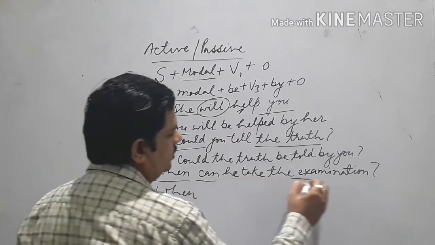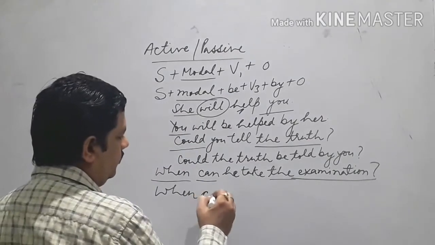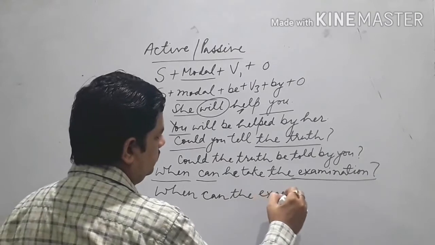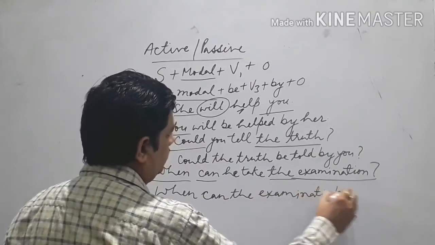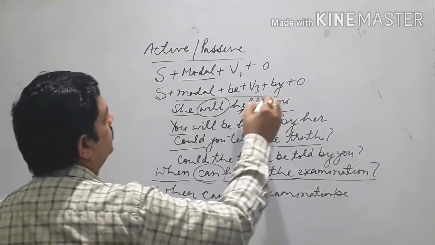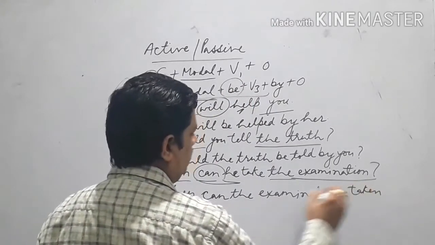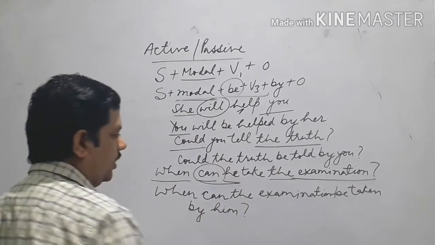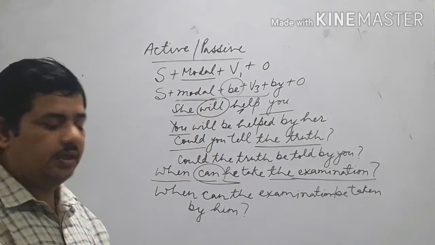Now you have to see this object, and according to that you use the helping modal. When can the examination be taken by him? Okay, because with modal first form I have already told you we use be. Then taken by. So this is one part of modal auxiliary.